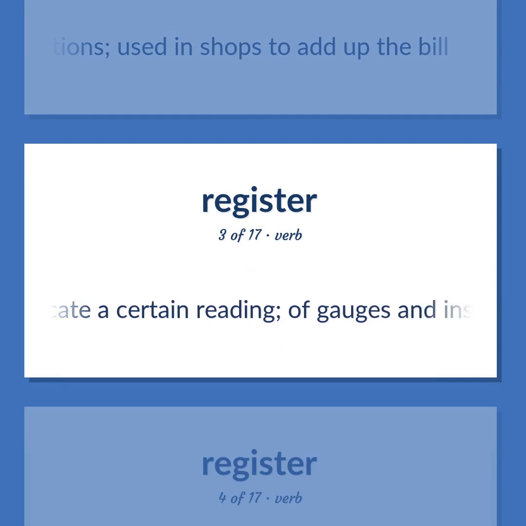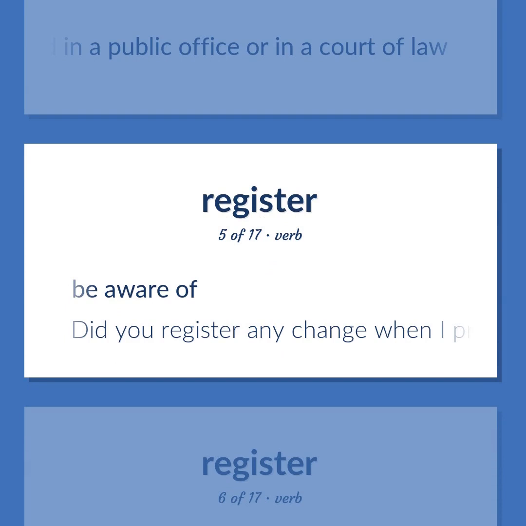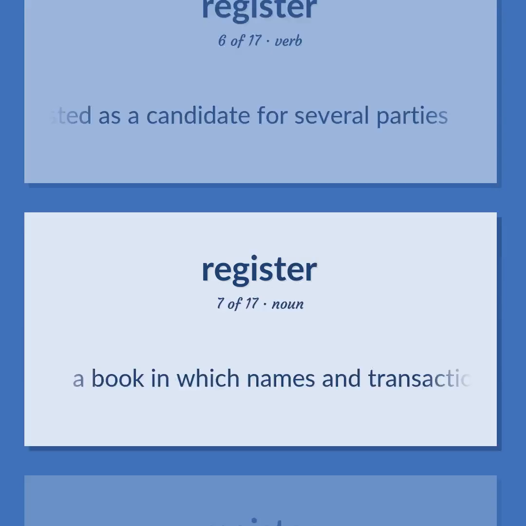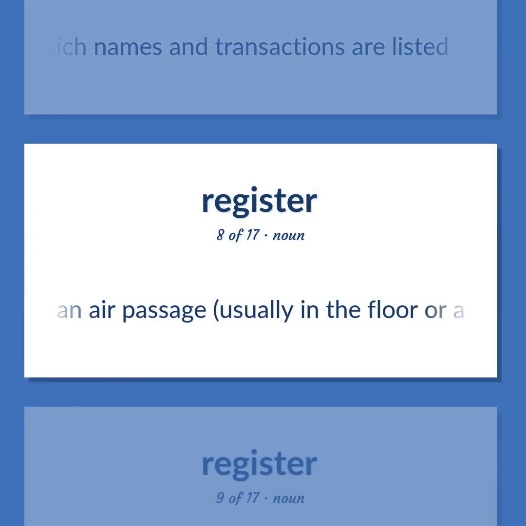Indicate a certain reading, of gauges and instruments. Record in a public office or in a court of law. Be aware of. Did you register any change when I pressed the button? Have one's name listed as a candidate for several parties. A book in which names and transactions are listed. An air passage, usually in the floor or a wall of a room, for admitting or excluding heated air from the room.